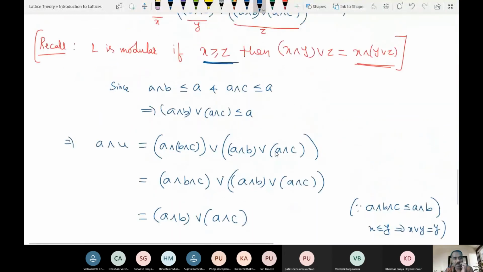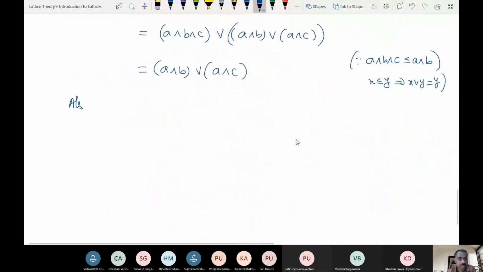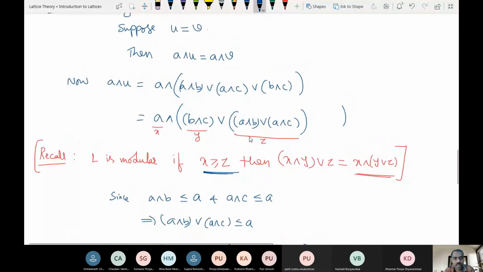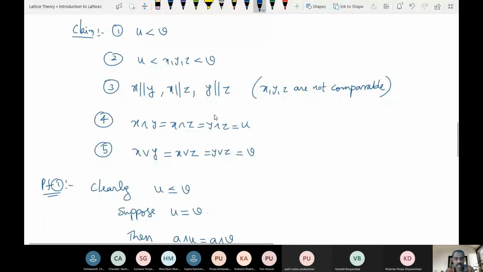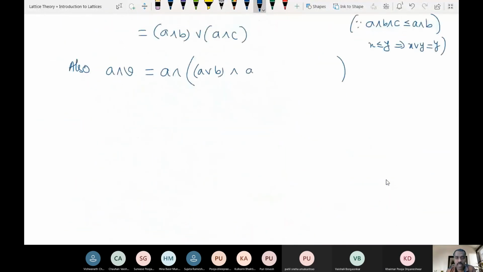Now similarly, what is A meet V? That we will see. Now also A meet V is equal to A meet, what is our V? Our V is joins and then meets. So A join B, meet with A join C, meet with B join C. Is this clear? Now because all are meet, so if I first try to take this value, what will I get? What is this value?